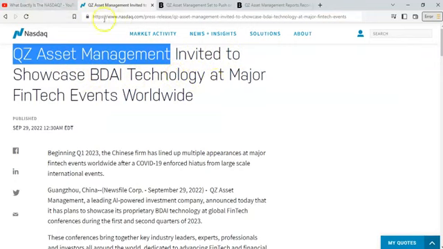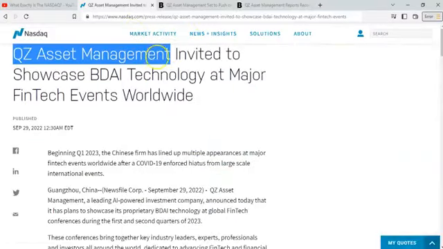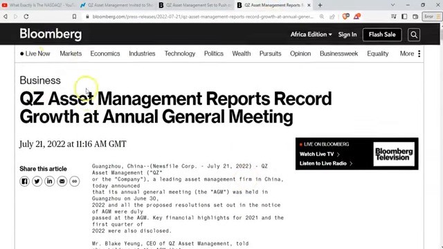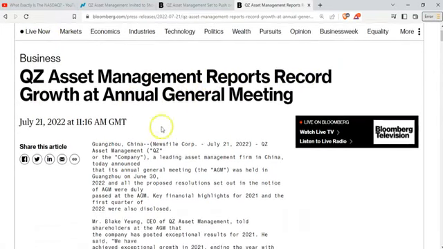This is the technology which is actually making us the money here. When you invest $1,000 and you are supposed to get $4,000 in 57 weeks, this is the technology. The BDAI technology is making this for us. And you can see QZ Asset Management. This is news coming from Bloomberg. Bloomberg is the biggest financial data news publication. It's talking about QZ Asset Management reporting record growth at its meeting.